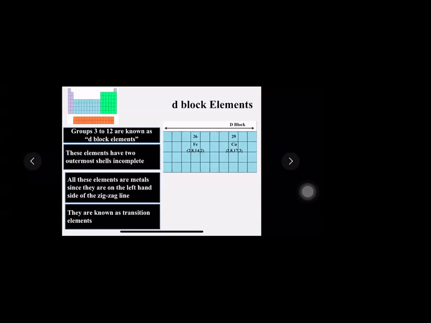But before that, just make sure you're remembering the names, the group numbers, the names of the metalloids. This will be your homework for next week, where you have to only learn the names of the elements which I have already done in the previous class. You will have to revise the same thing and learn about the blocks in detail.